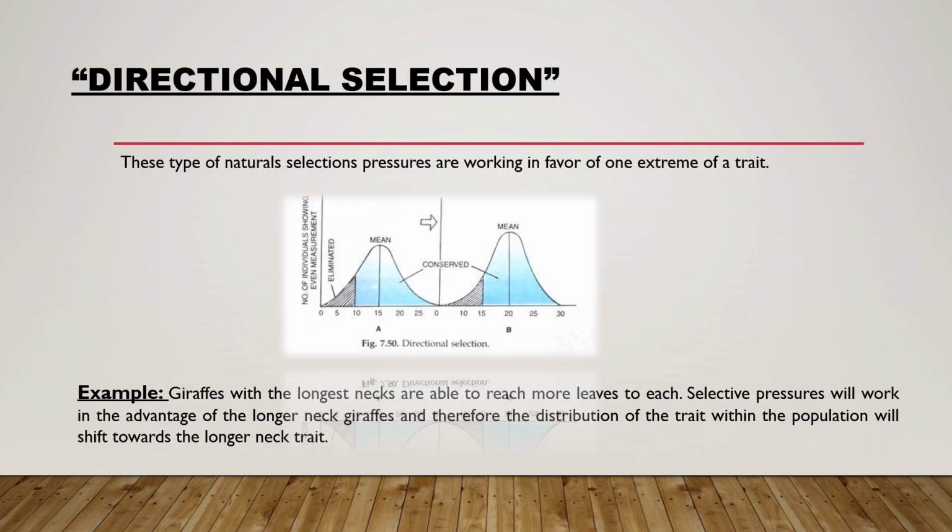Second type is directional selection. In this type of natural selection, pressures are working in favor of one extreme of a trait. Example: giraffes with the longest necks are able to reach more leaves to eat. Selective pressures will work in favor of longer-necked giraffes, and therefore the distribution of the trait within the population will shift towards the longer neck trait.